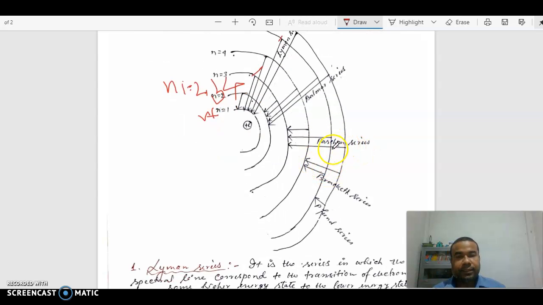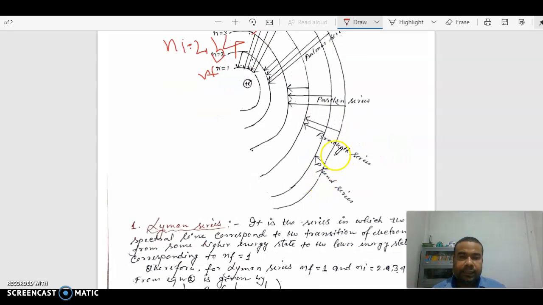And Paschen series, when the electron jumps to the lower energy level corresponding to NF equal to 3.